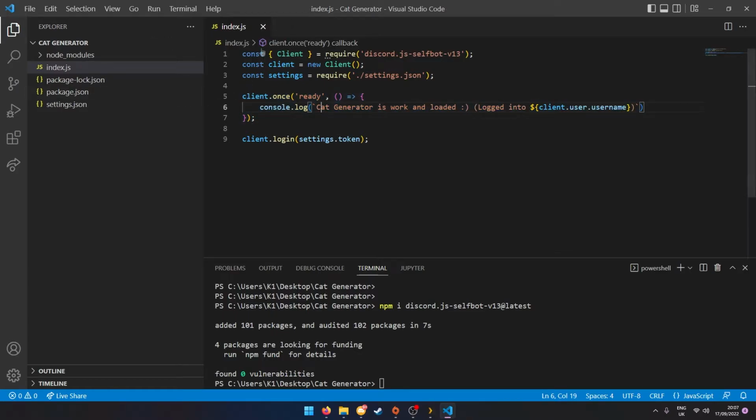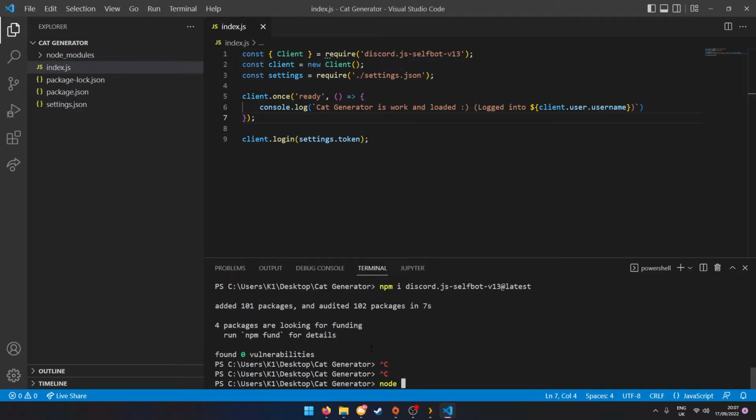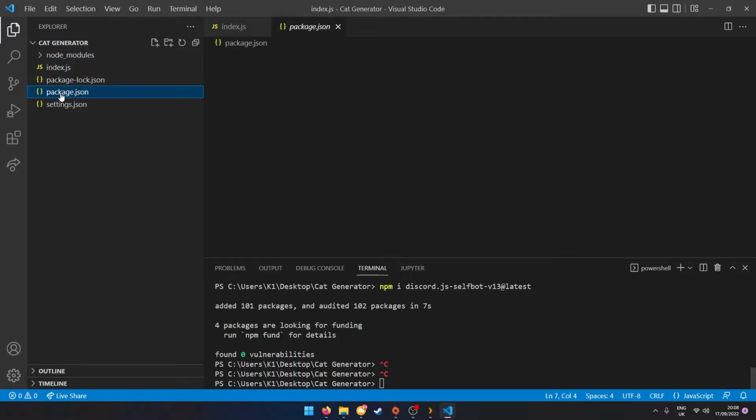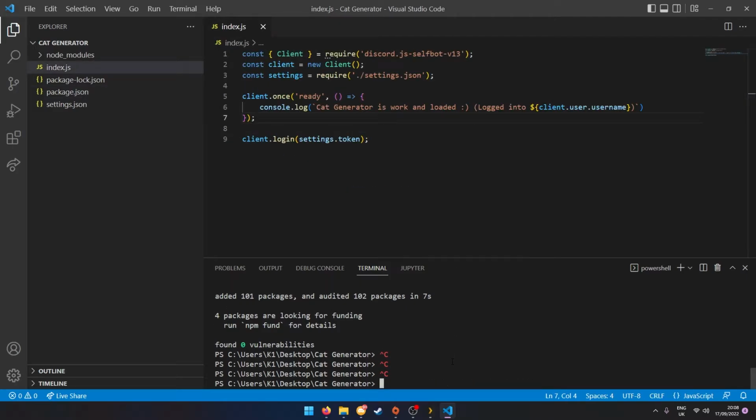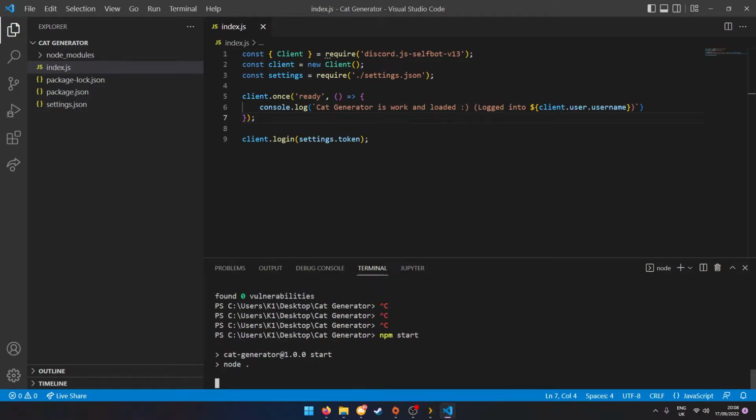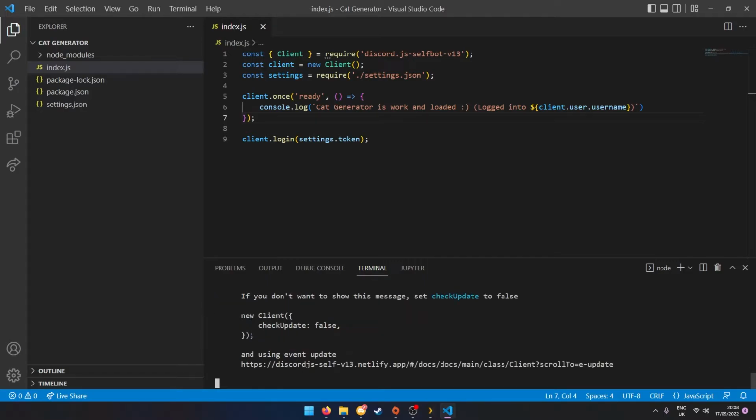Anyways, you can close out the tab, and you can open up your index.js once again, and now if you really want to, you can go ahead and test it. So we're going to be doing node dot. You can also simplify it by going into your package.json and creating a script. We're going to call a script start, and inside of here we're going to put node dot, just as so. And all you need to type in is npm start, and there you go. It runs the node dot in your command prompt anyways, so it's basically just a shortened and simpler way of doing it.